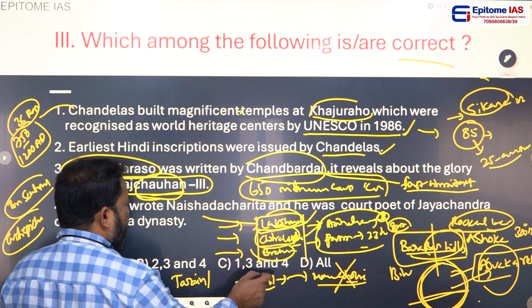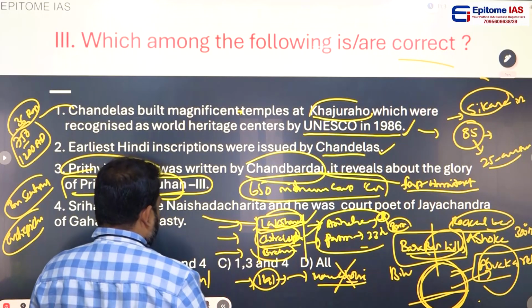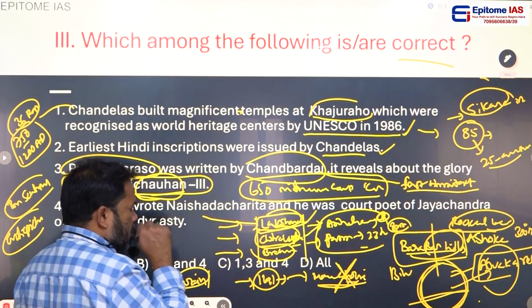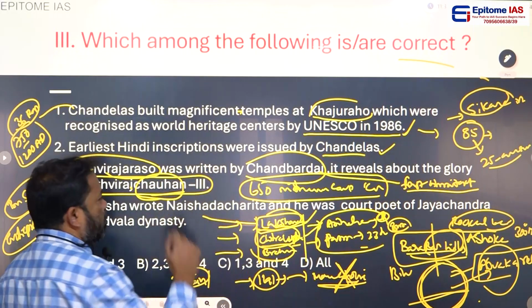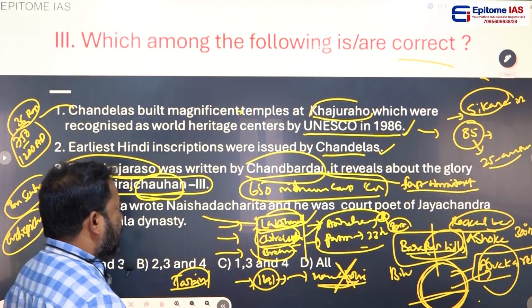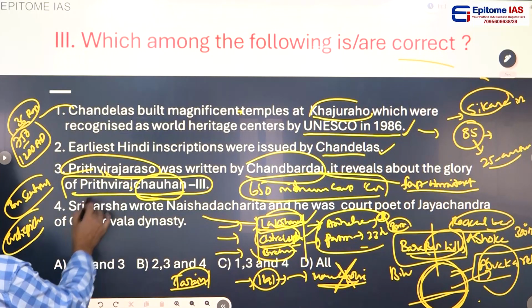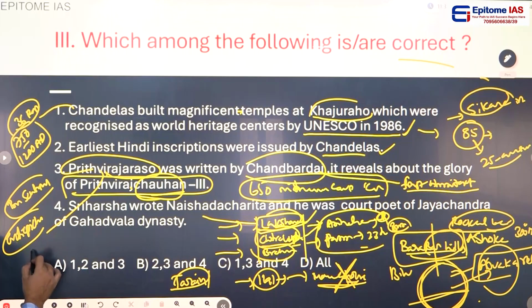So in 1191, in the first Tarain war or Staneshwar war, Muhammad Ghori was defeated by Prithviraj. Yes, what happened later? Prithviraj loves Samyukta.